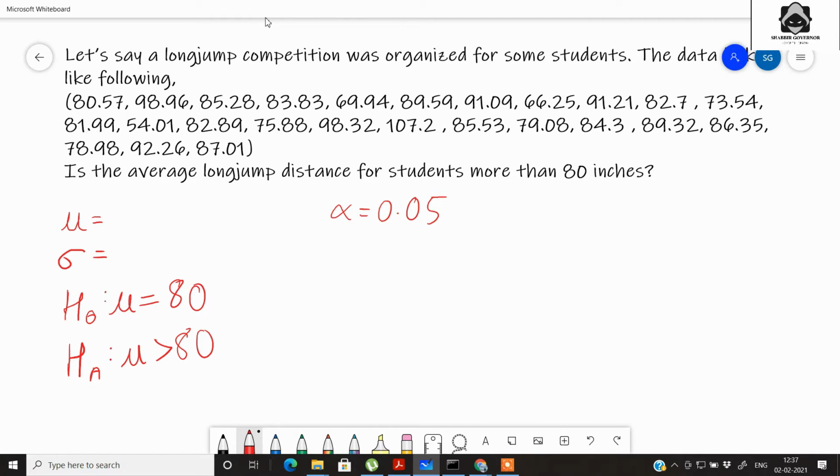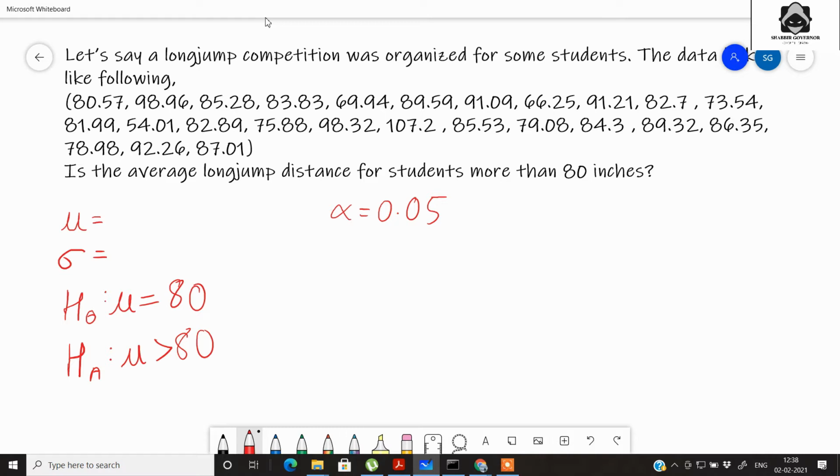So we have the number of students, that is the population size itself is 25, and we are asked that is the average long jump distance for students more than 80 or not. So we need to find first of all the mean and the standard deviation of the population. So you should note that here this 25 students itself are the population. They are not sample but the population. So instead of going for the t test, we will go for the z test.